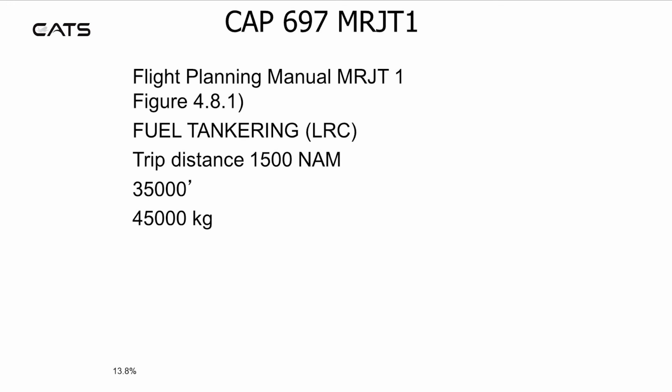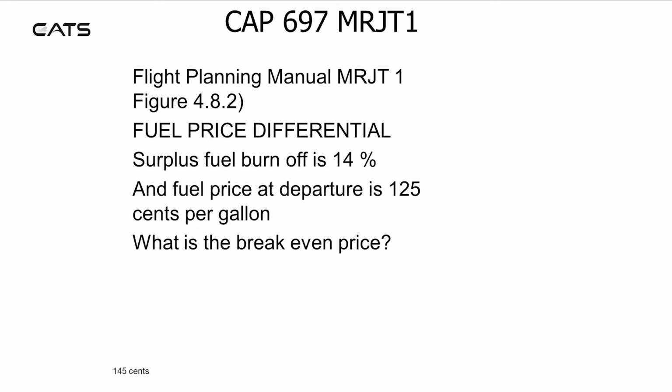Refer to figure 4.8.1, fuel tankering, long range cruise. The trip distance is 1,500 nautical air miles at 35,000 feet at 45,000 kilograms. You should find 13.8%. Refer to figure 4.8.2, fuel price differential. The surplus fuel burn-off is 14%, and the fuel price at departure is 125 cents per gallon. What is the break-even price? You should find 144 cents.